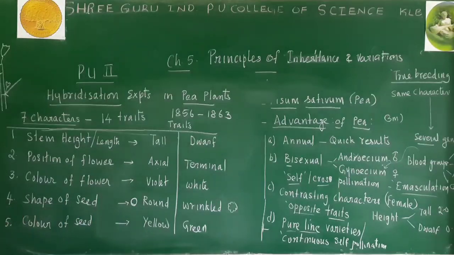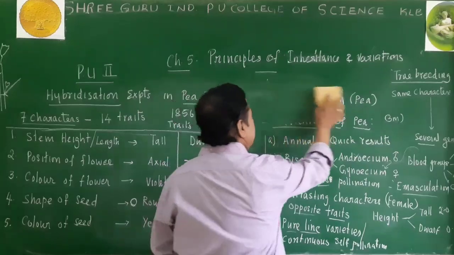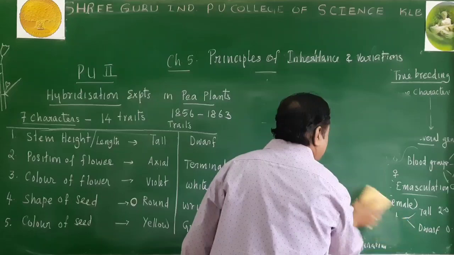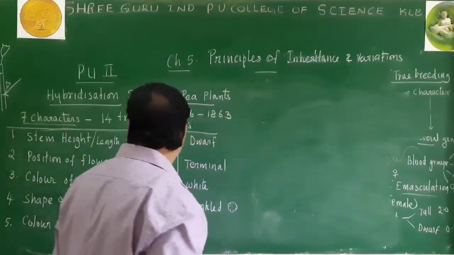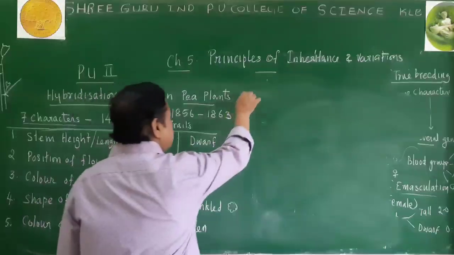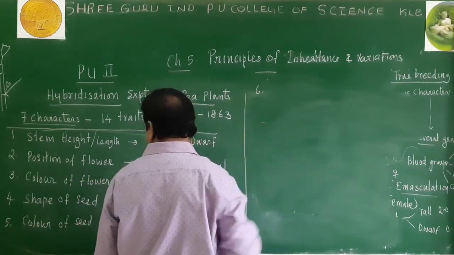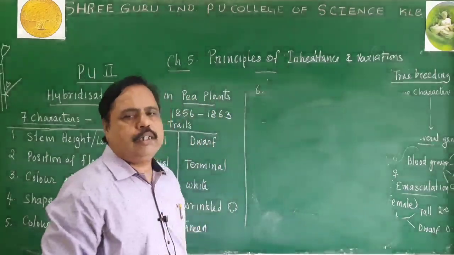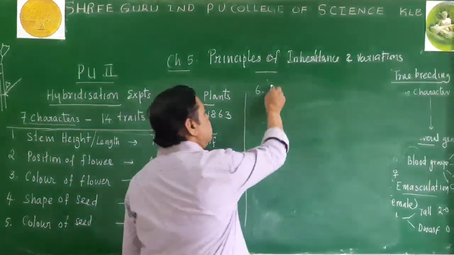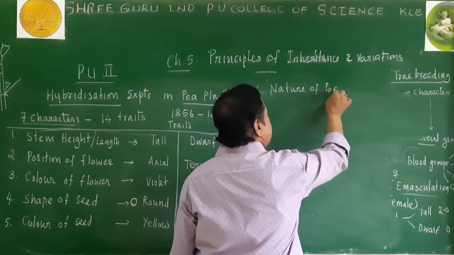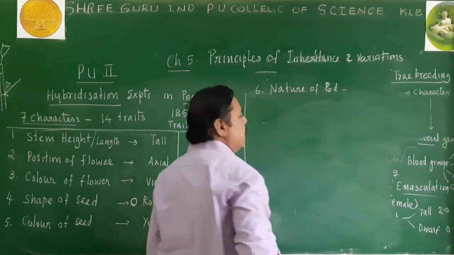Yellow and green are with reference to the color of the seed. In addition to stem height, position of flower, color of the flower, shape of the seed, and color of the seed, the 6th character studied by Mendel, we have to remember, is pod nature. Nature of pod became another character considered by Mendel here.